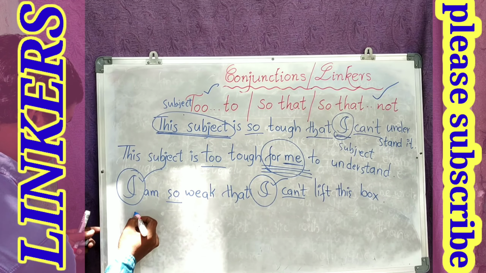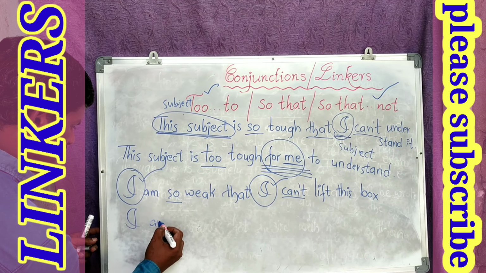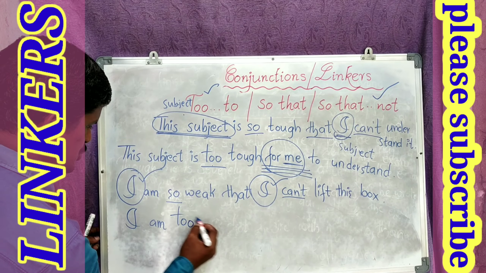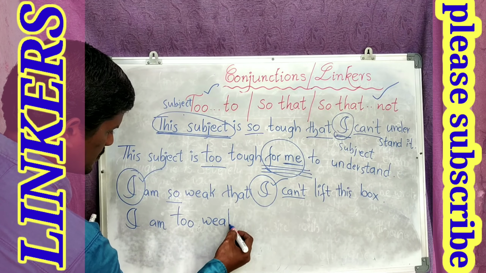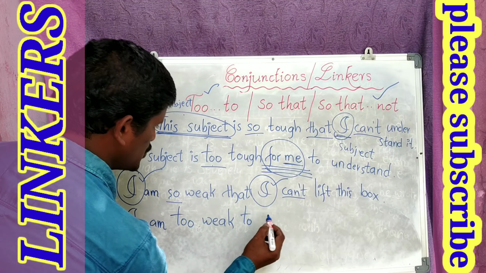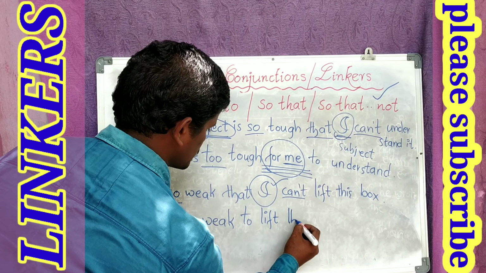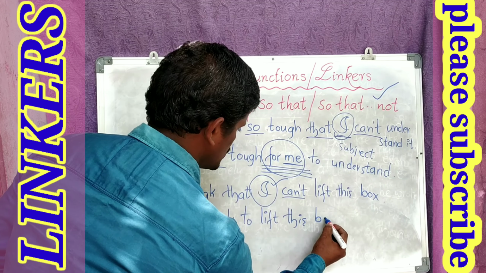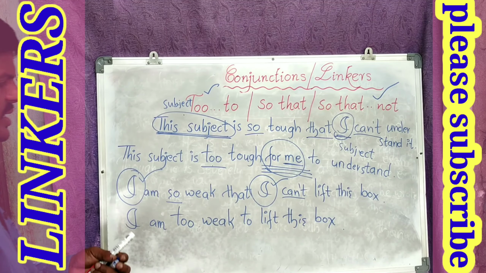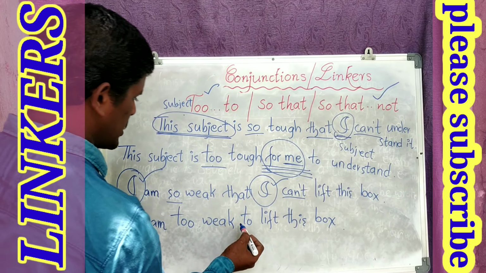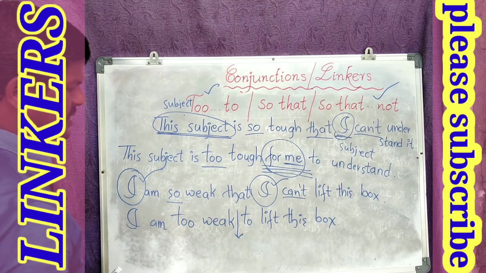Here what is the process? I am too weak to lift this box. I am too weak to lift this box. Here if you observe, I am not taking any for me, or anything like that.